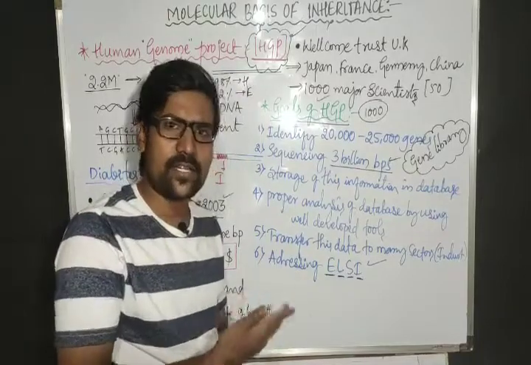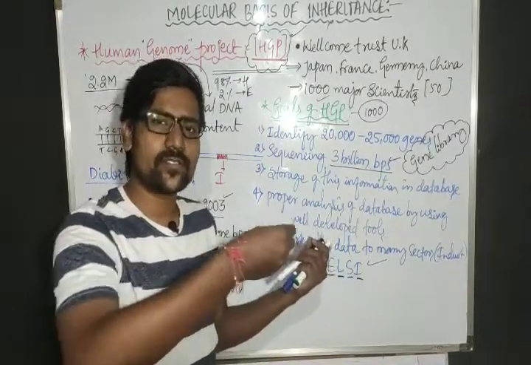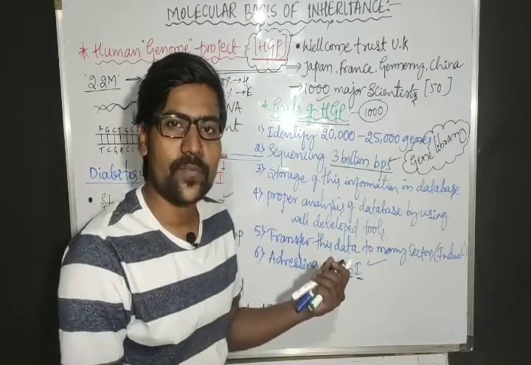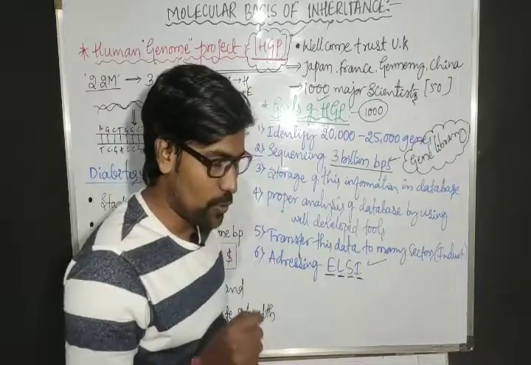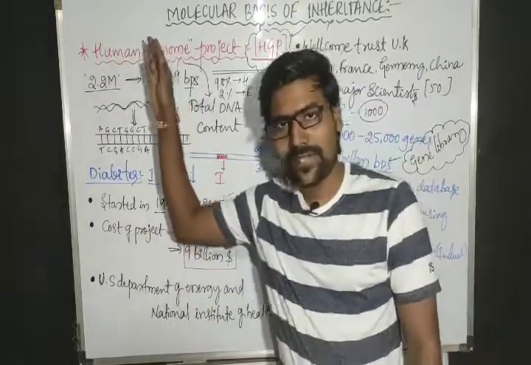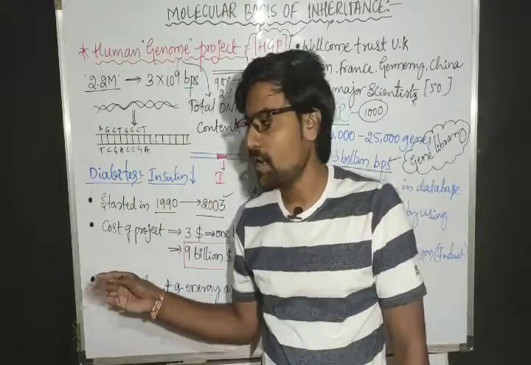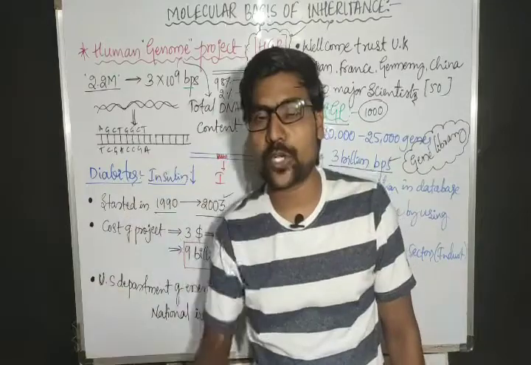In what manner did they perform this project? There are methodologies for that. But before going to that, an interesting question arises. We sequenced the total human genome, so by using some genes we can commercially produce some products.